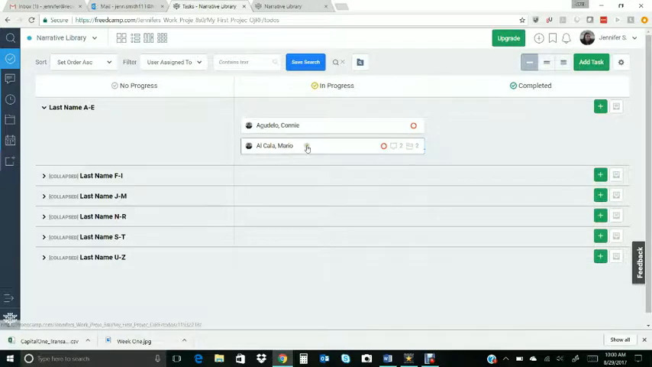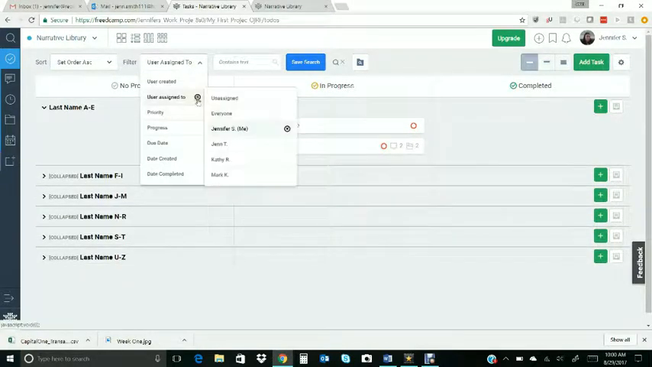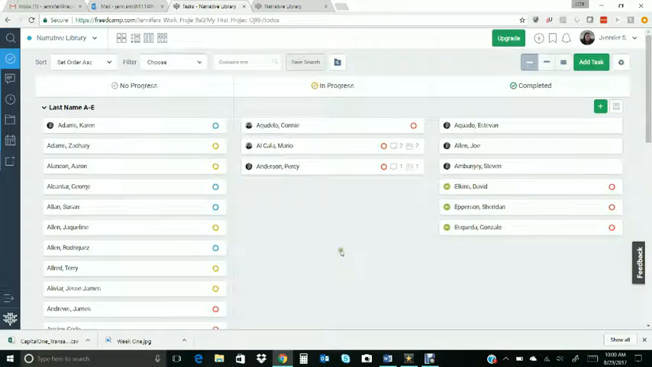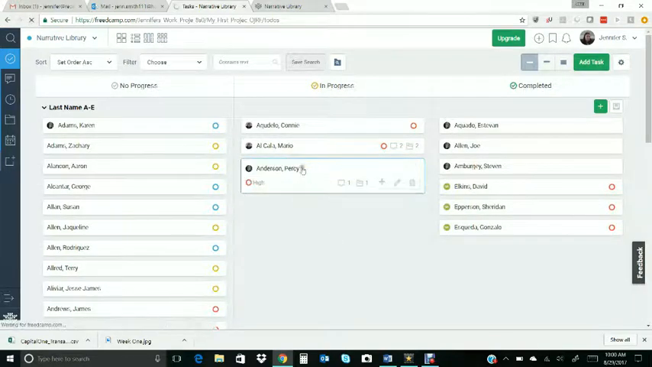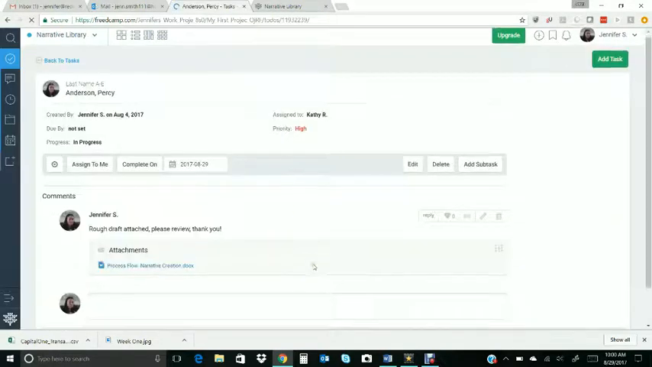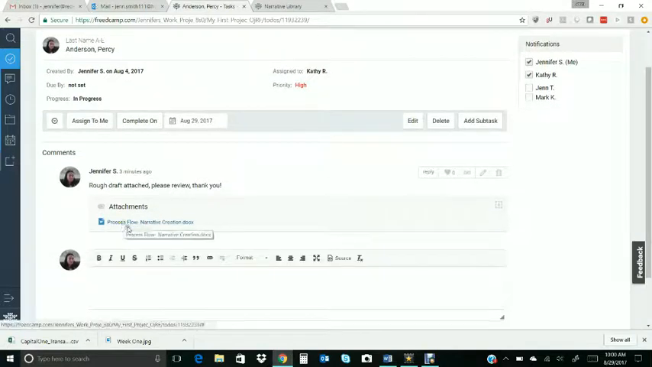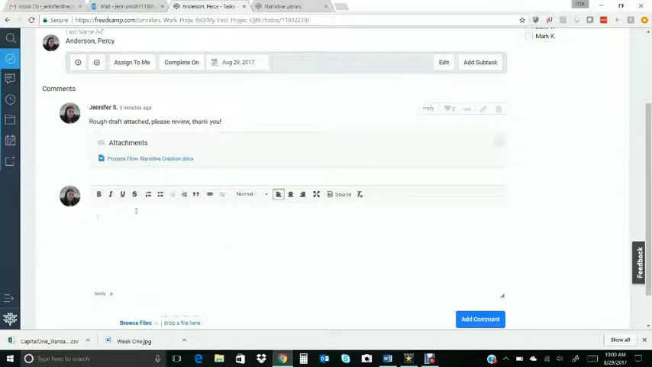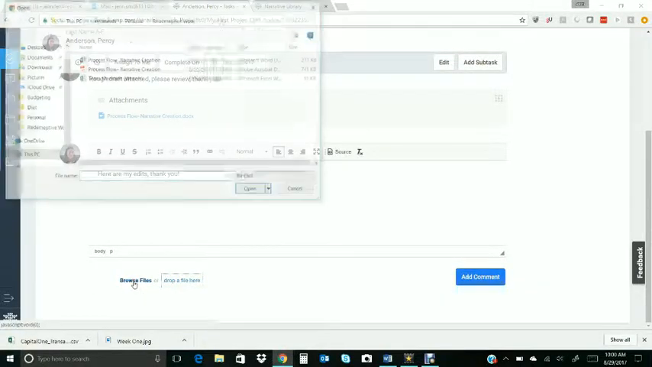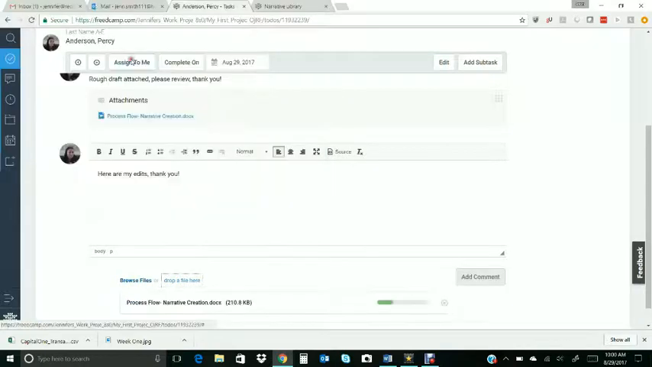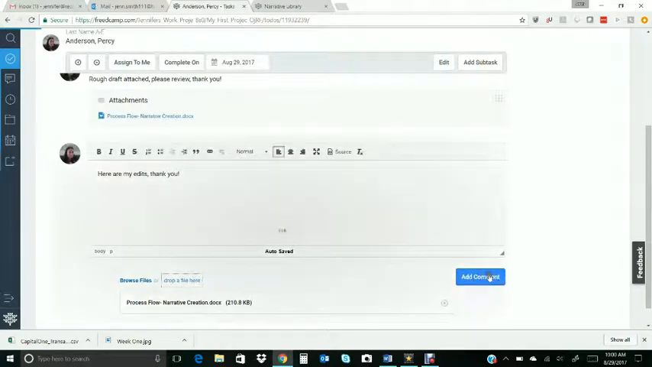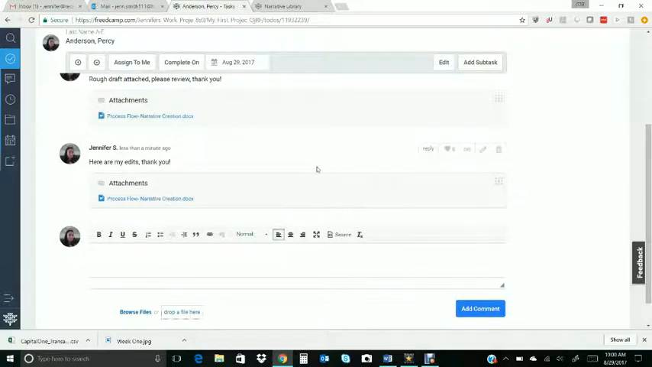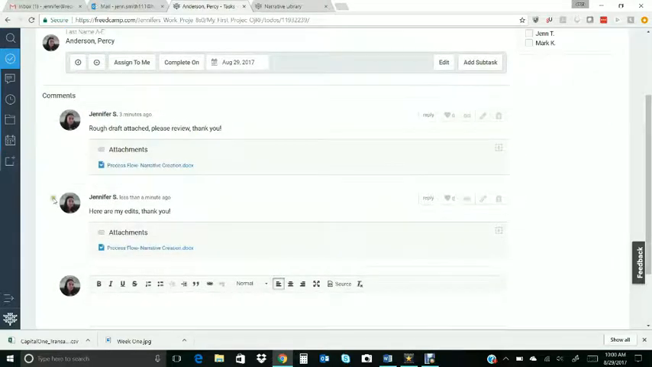Okay, so now let's say I'm just going to remove this filter so I can see everyone again. Now let's say I'm Kathy and I see that I have Percy Anderson assigned. Here's the rough draft. I've looked over it. I've made my changes. Everything looks good. I'm going to say, here are my edits. Thank you. And then again, I'm just going to upload the new file that I've put together, that I've edited. Hit add comment.